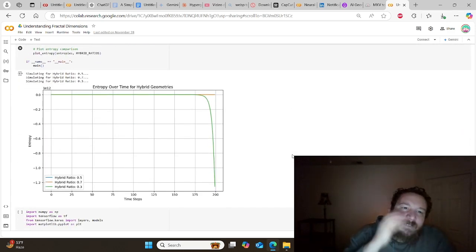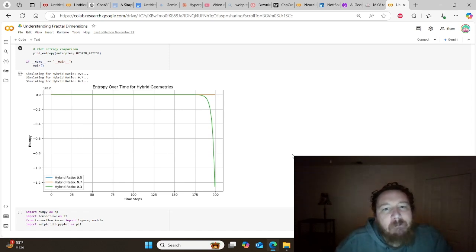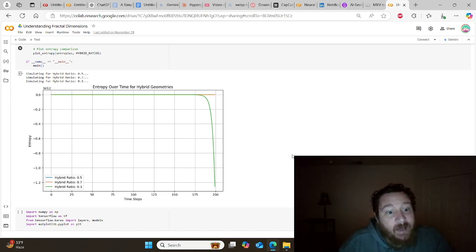Then let's play around with this. What if we blend these geometries together? Can we notice differences there? And yes, absolutely. By playing around with the different geometries and creating hybrid geometries, the entropy in this instance functions very differently in these different universes. So these are three very different universes: hybrid universe 0.5 compared to hybrid universe 0.7 compared to hybrid universe 0.3 are three different universes.